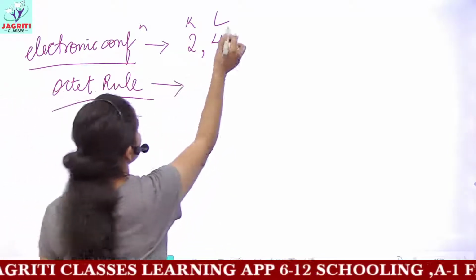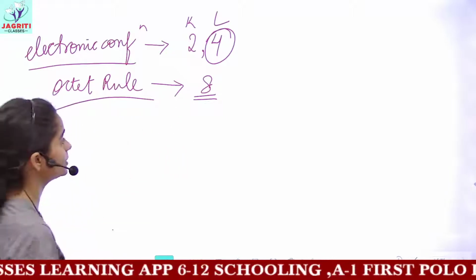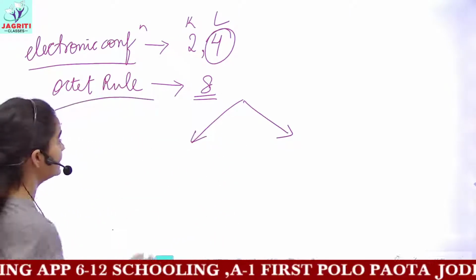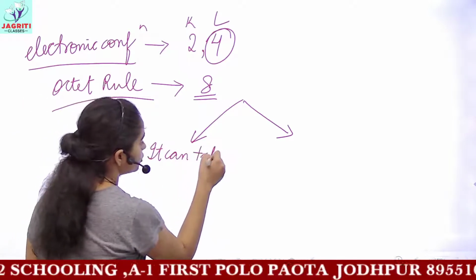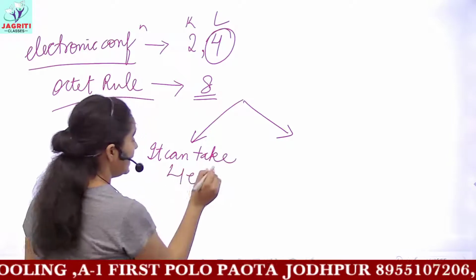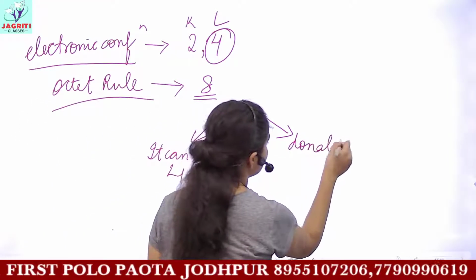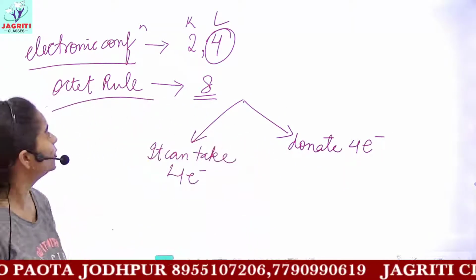So for making this 4 equal to 8, what can carbon do? Carbon has 2 possibilities. The first is it can take 4 electrons, and the next is it can donate the 4 electrons which it has.